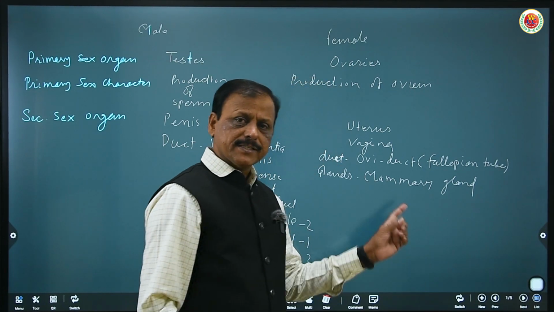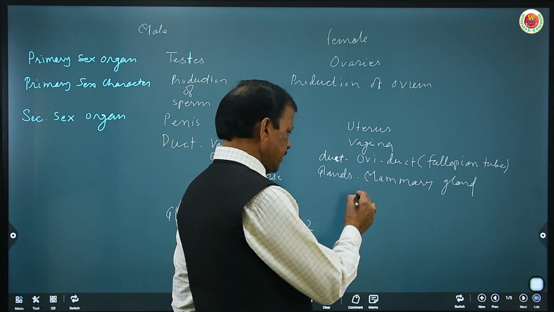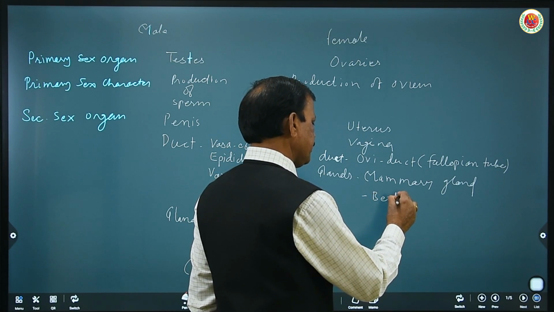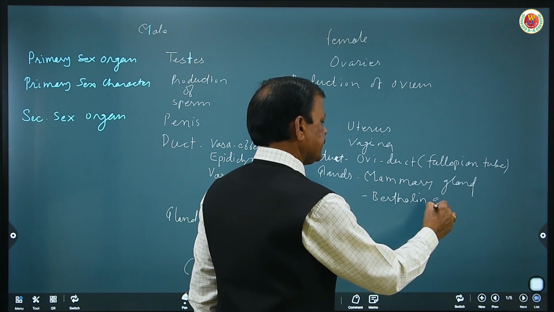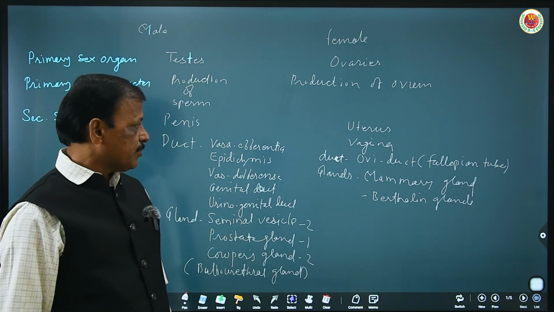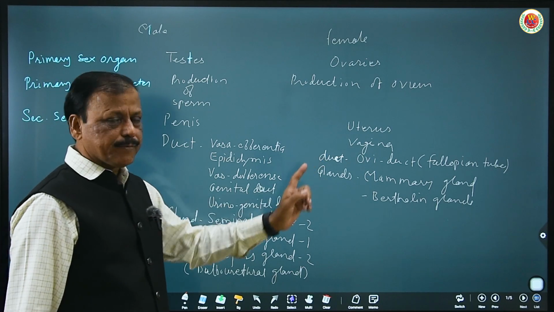In male also, mammary glands are present, but they are reduced and non-functional. And Bartholin glands are homologous to the bulbourethral glands. Now these are the secondary sex organs in male and female.